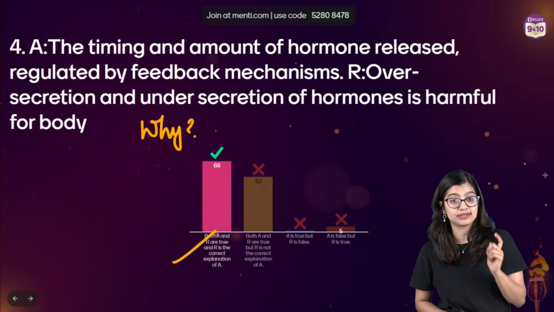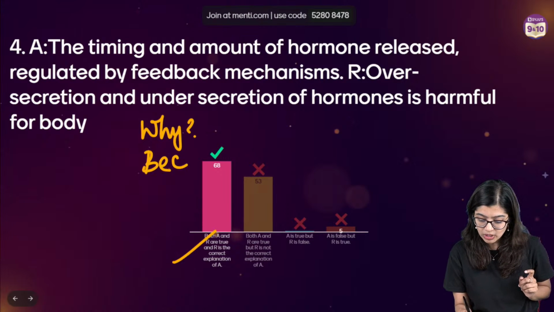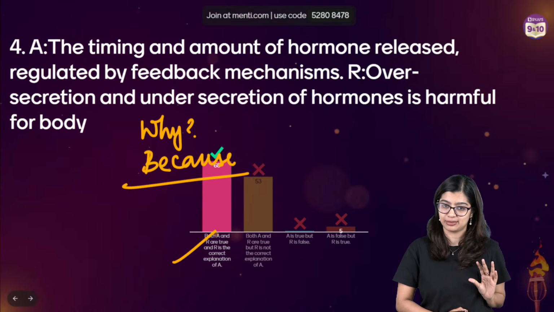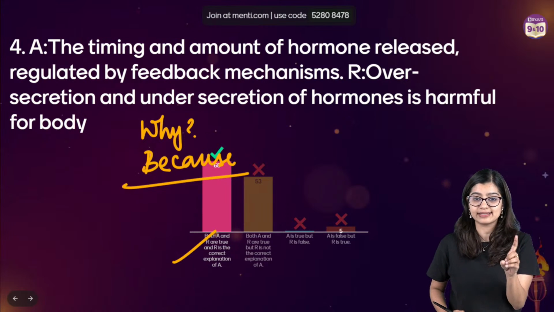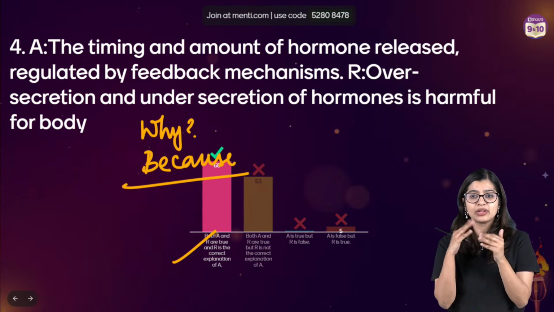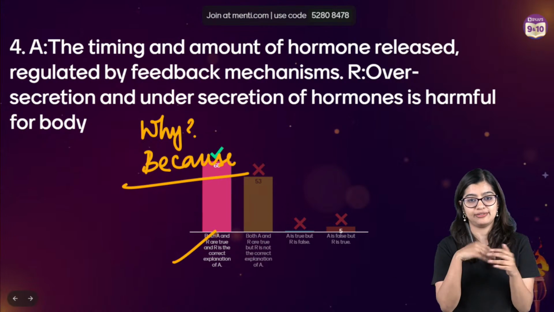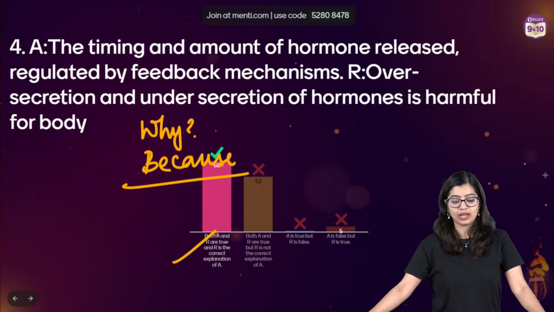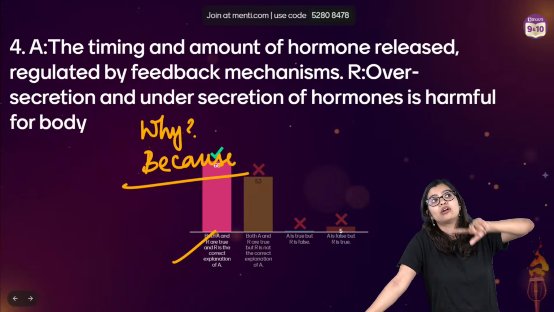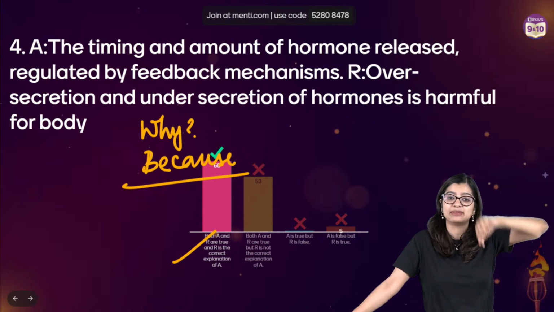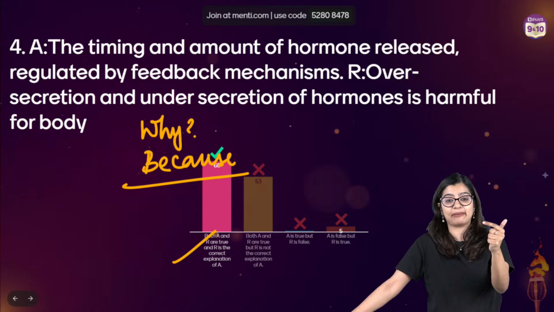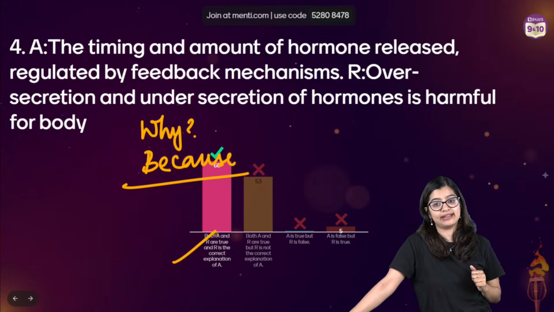Or add a because, Maitreyi, very good. You can even ask yourself or put a because after that and do it as a continuous statement. So if you are clear, you see that it will justify it. Ma'am, how is reason explaining the assertion correctly? The reason is telling you why feedback mechanism is important. They are telling you how or why the feedback mechanism is necessary.